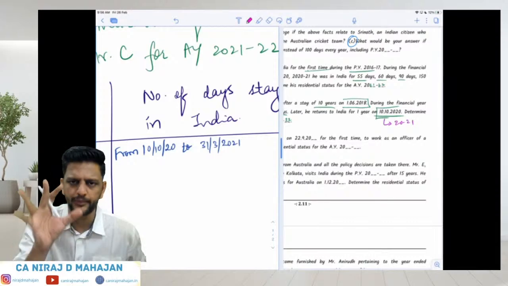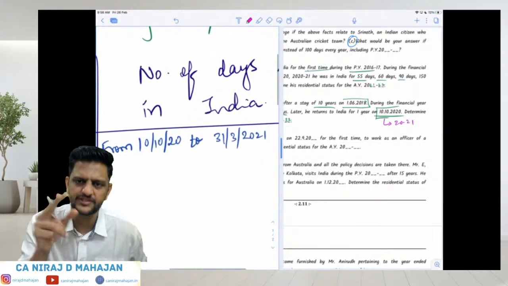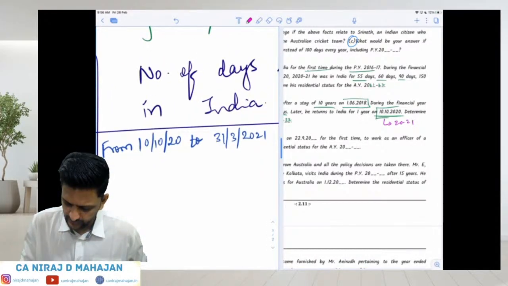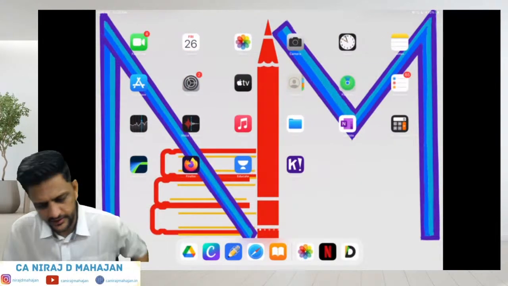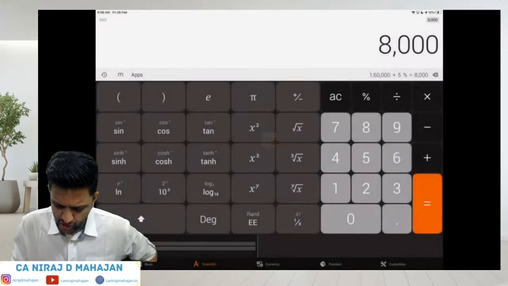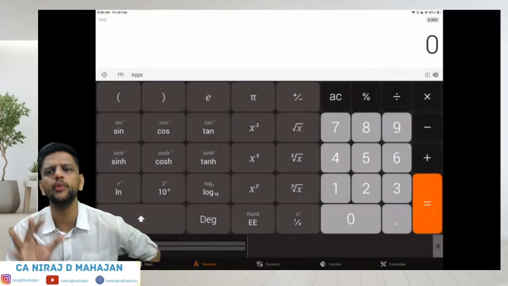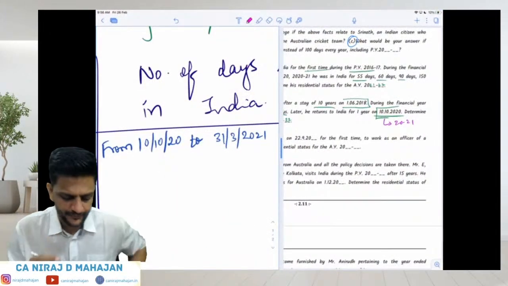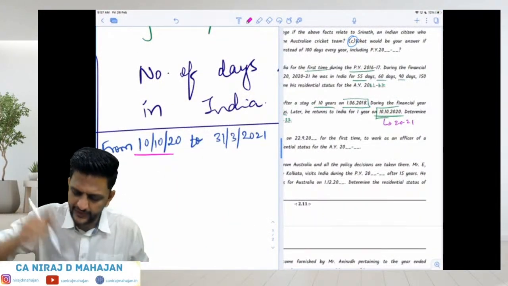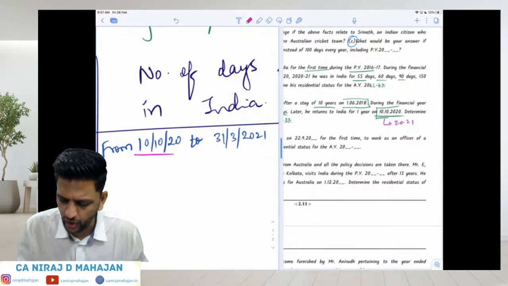Okay, pay attention. What to do? Pay attention first. Why this mistake happened? I'm telling you that. Where is my calculator? Ha, Pushkar, that is correct. I absolutely agree. See, first of all, let us go month-wise. Are you comfortable with that? First, we'll go month-wise. That means we will see for October how many days you were there. October, please pay attention. What did it tell you? Whether on 10/10/20 he is in India or not.